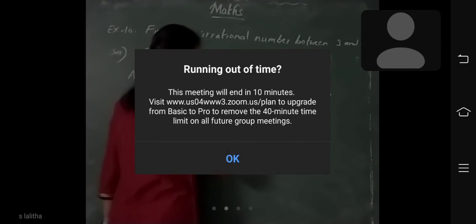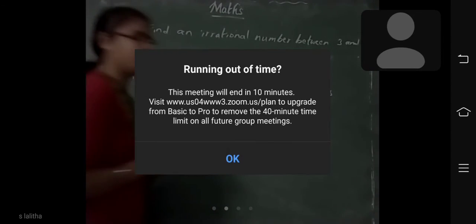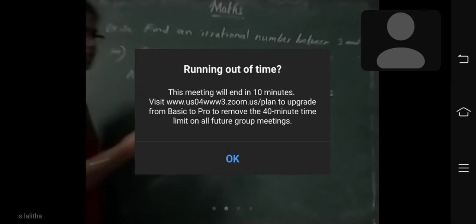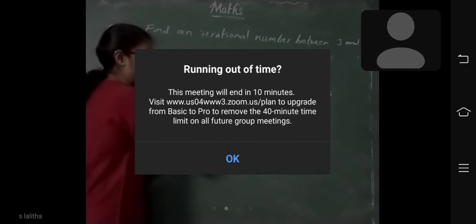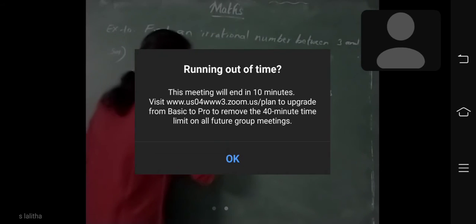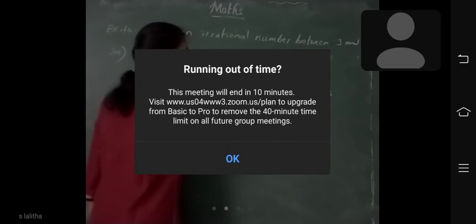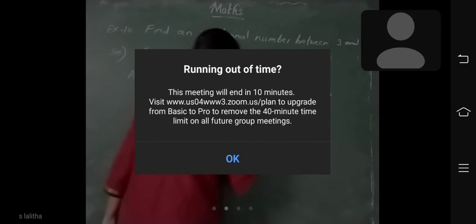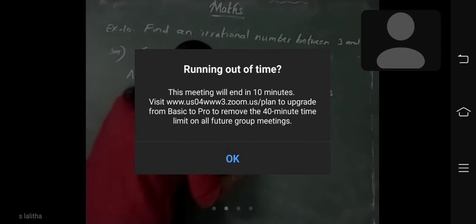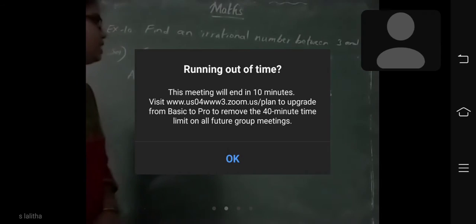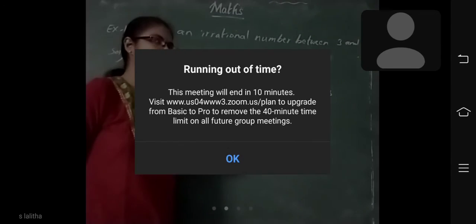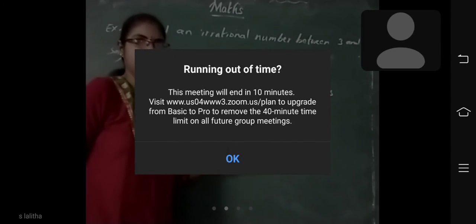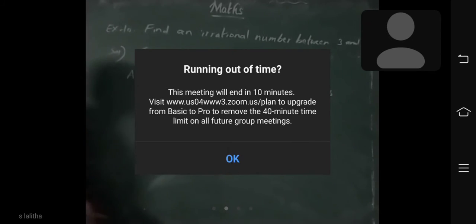Now you can write square root of 3 into 4 as square root of 3 into square root of 4. Can you write like that? Yes. The square root of 4 is 2. So what is the answer? 2 into root 3. So the irrational number between 3 and 4 is 2 root 3. Okay. Come on, right.